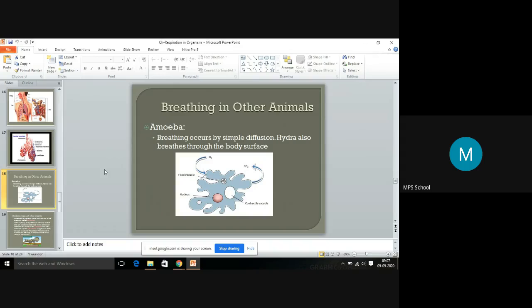So we have one topic left, breathing in other animals. This topic is left over. So we'll see how the amoeba breathes. You have learned in your previous classes how the amoeba looks, how it moves, and how it engulfs food for survival.